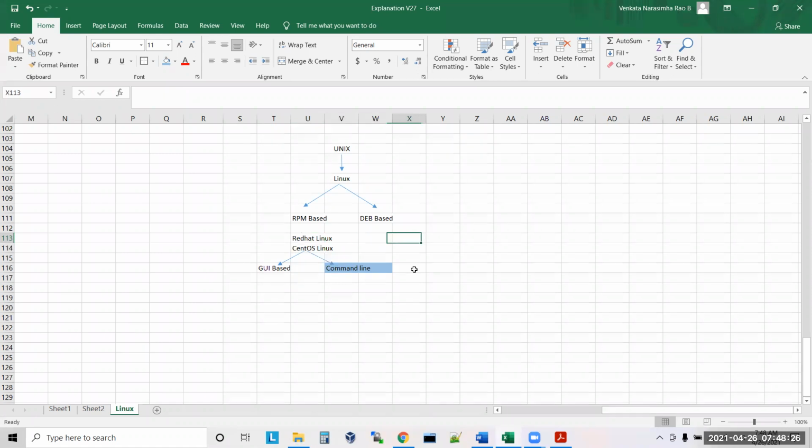Both are free only, guys. Both are open source only. Red Hat is open source, CentOS is also open source. In that case, you may say, sir, both are the same, 95% same, both are open source. I will use Red Hat. Why not? I will use CentOS. Why not? You can use anything. But the problem with Red Hat is, you need to take a subscription for every installation.